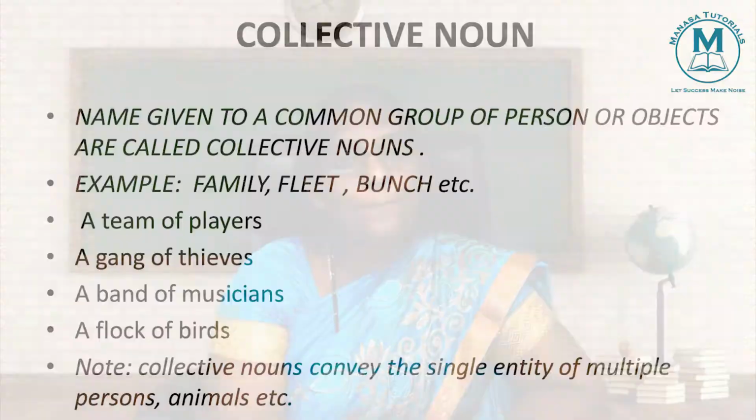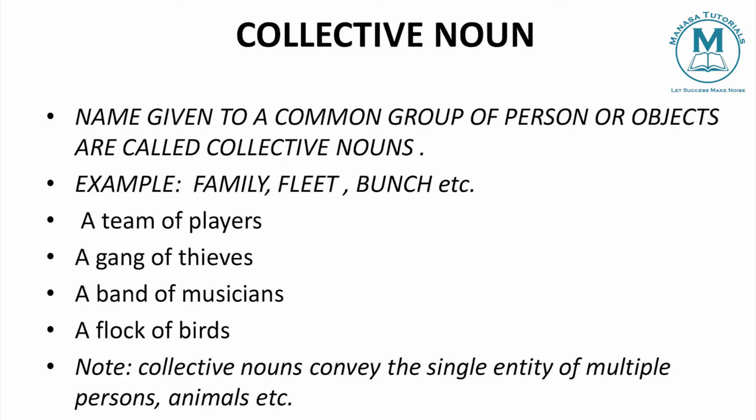For example, a team of players. We can say a group of players, but when you say a team of players, it gives some good look to your speech, isn't it? It brings some quality to your speech. Like when you say a bunch of keys instead of a group of keys, it gives good expressiveness to your speech. That is the reason collective nouns are used, to make our speech more expressive and effective.